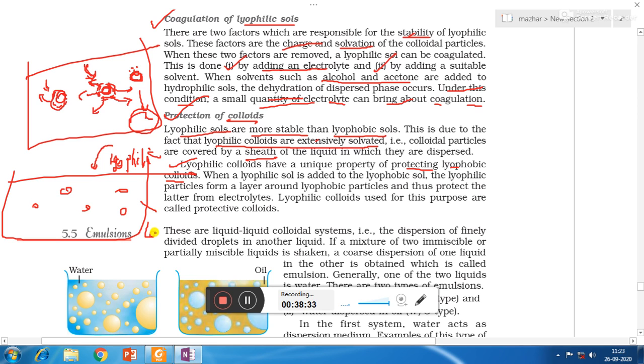So in a lyophobic colloid, which is already there in the vessel, if we add lyophilic sol, then lyophilic particles are going to form a layer surrounding the lyophobic particles, and thus they protect the lyophobic particles from coming closer to each other, as well as protect the lyophobic sol from electrolytes. So the lyophilic sol or lyophilic colloid used for this purpose is called a protective colloid, meaning they will protect the lyophobic sol.